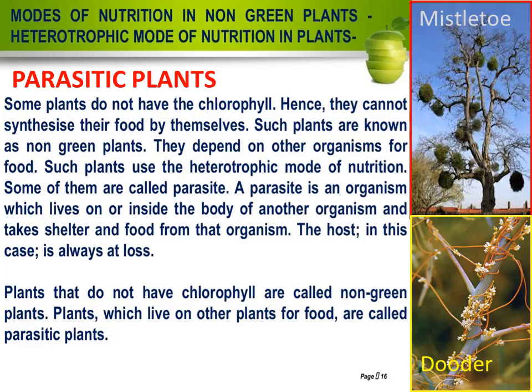They depend on other organisms for food because they do not make their own food. Such plants use the heterotrophic mode of nutrition. Some of them are called parasites. A parasite is an organism which lives on or inside the body of another organism and takes shelter and food from that organism.